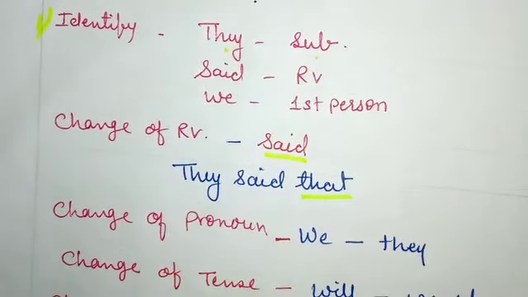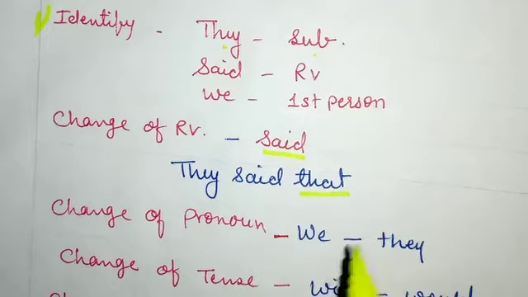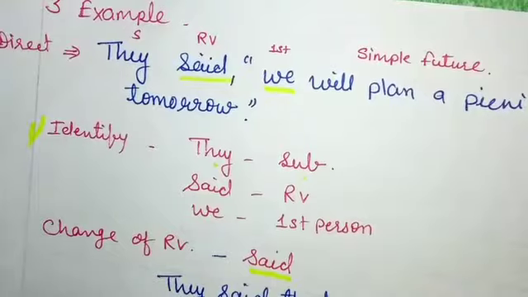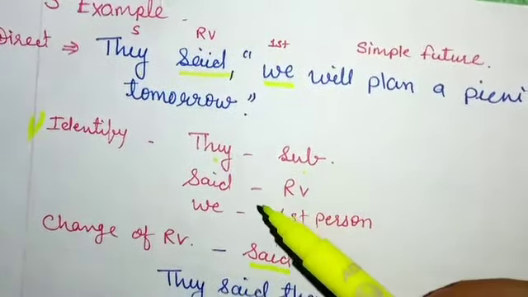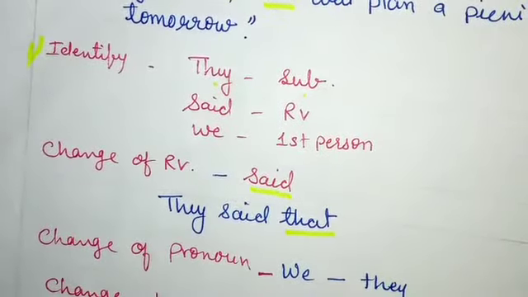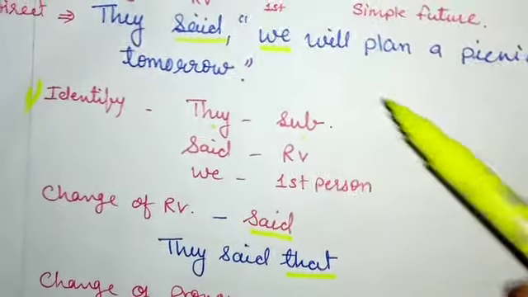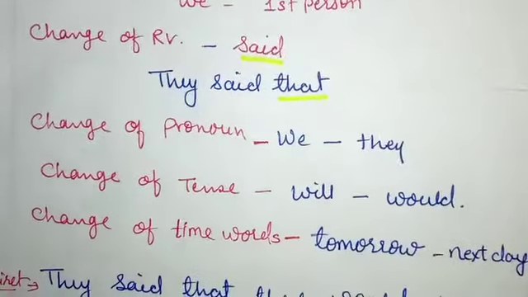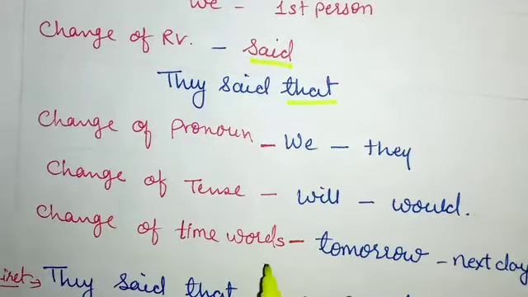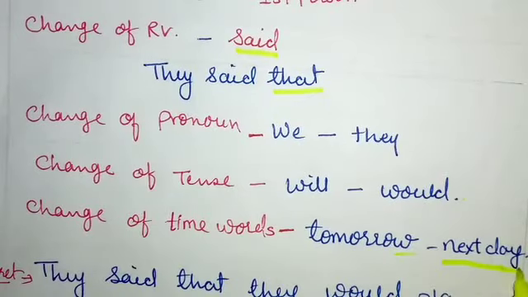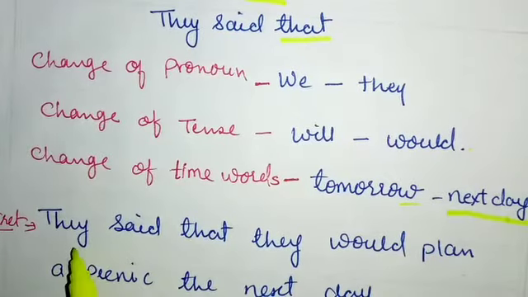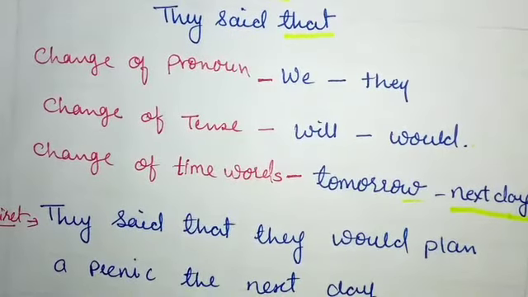Then the third step is the change of pronoun. Here we have the first person pronoun we, so we will change it into they according to the subject. Then the change of tenses. It is given in simple future tense, so will converts into would. Okay. Now the last one is the change of time words. Tomorrow will change into next day. So what will be the sentence in indirect speech? They said that they would plan a picnic next day. In this way we will change the sentence.